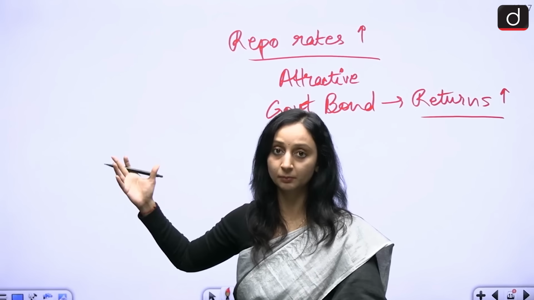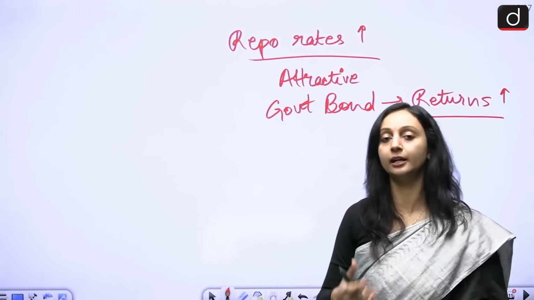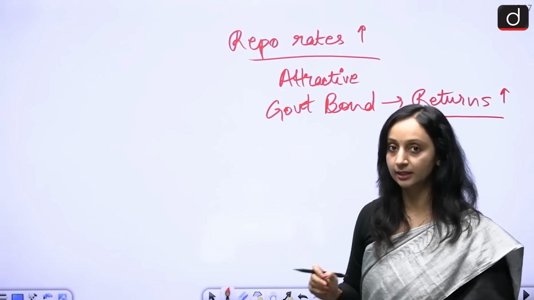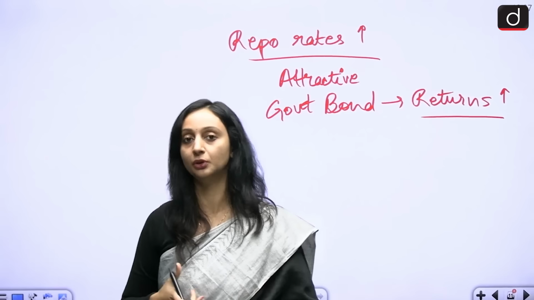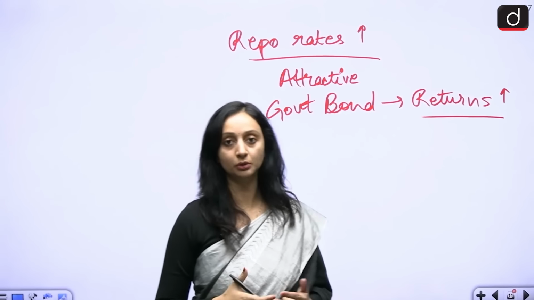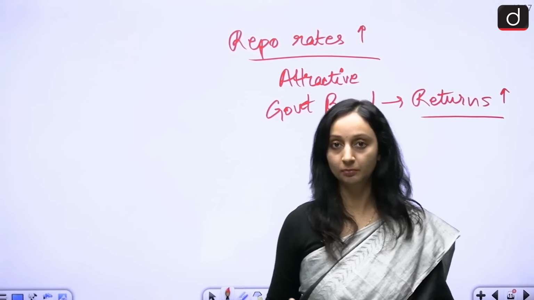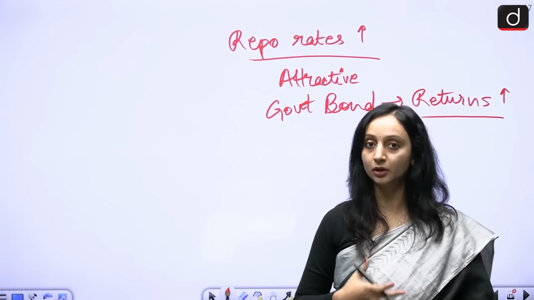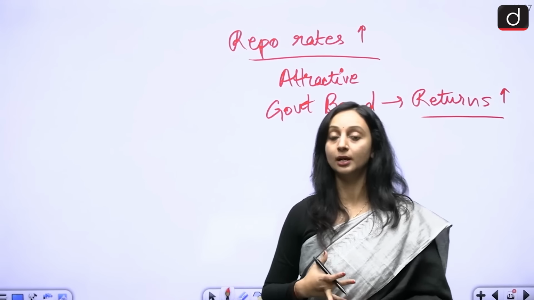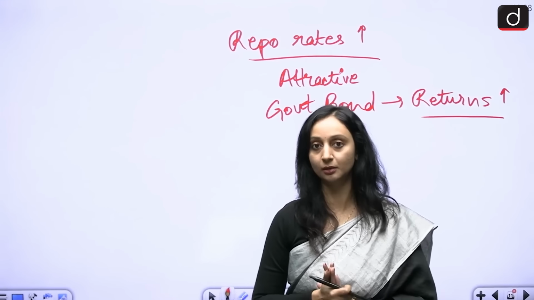Again, that can have different implications, but this is also one of the indirect ways in which RBI can stabilize the currency. We do not know what's going to happen at the moment. We'll have to wait for the meeting to take place, and then we'll see what happens to the repo rates. But for now, it was important for us to analyze the complete situation, to understand the causes and the implications it is going to have on everyone. I hope you were able to understand everything that we discussed over here. Please go back and revise this topic from the static portions.